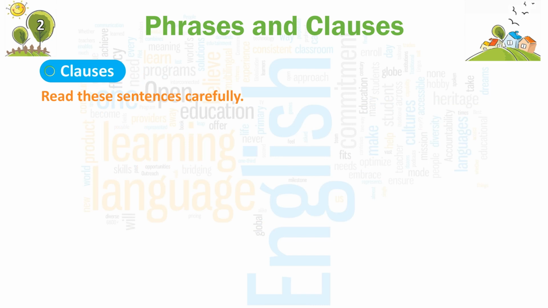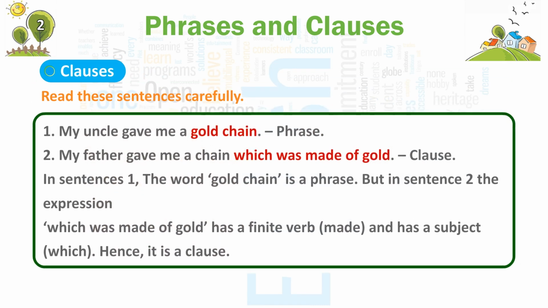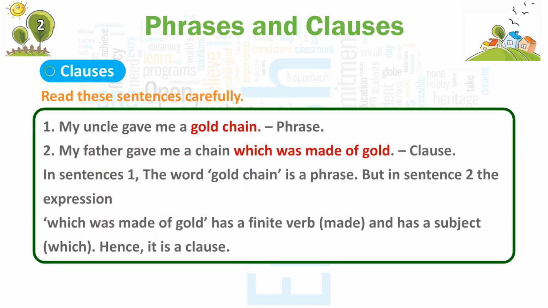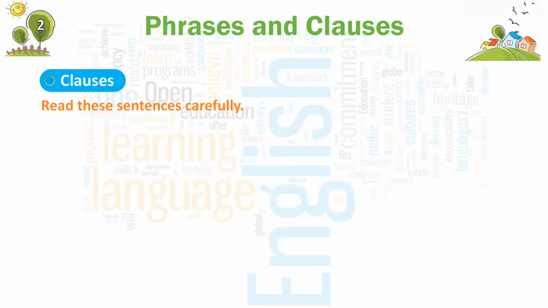Clauses. Read these sentences carefully. 1. My uncle gave me a gold chain. Phrase. 2. My father gave me a chain which was made of gold. Clause. In sentence 1, gold chain is a phrase, but in sentence 2, the expression which was made of gold has a finite verb, made, and has a subject, which, hence it is a clause.